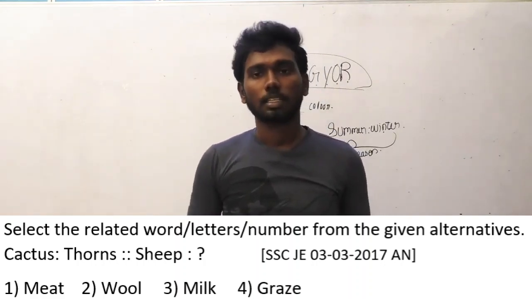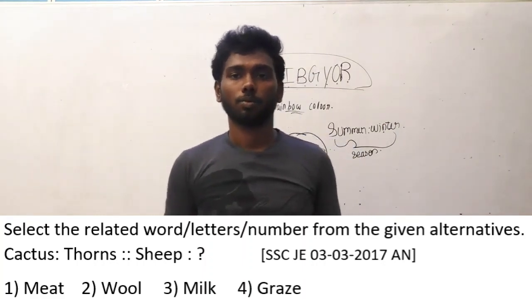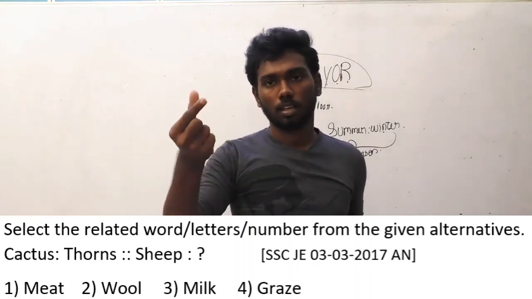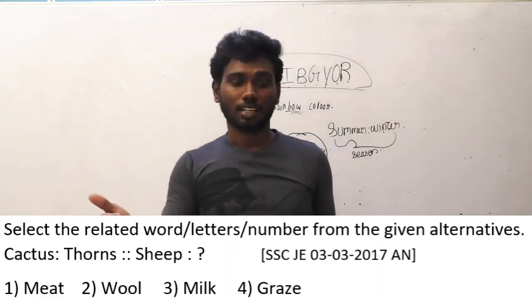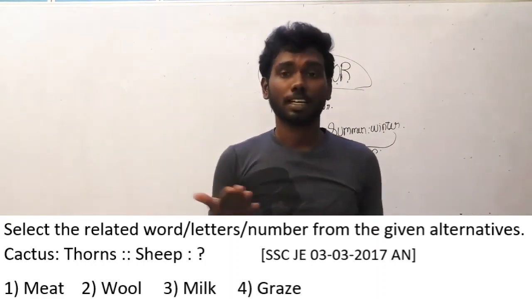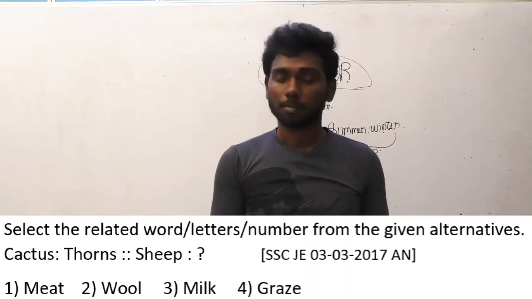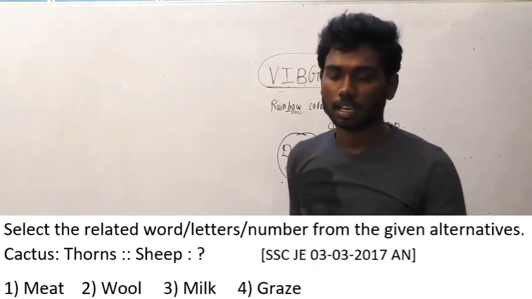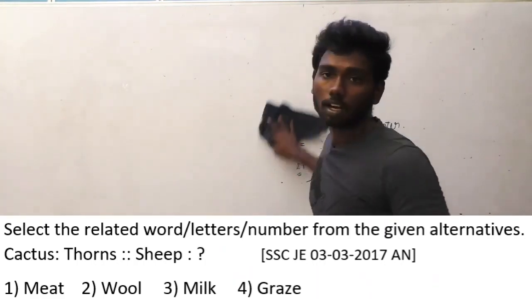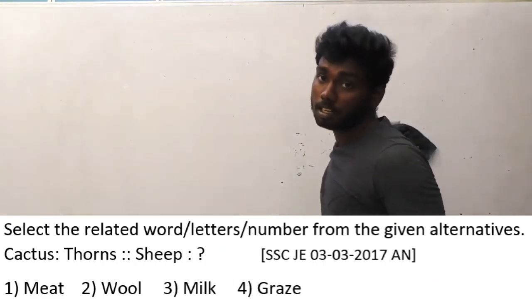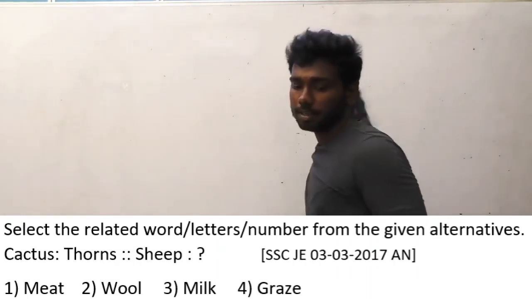You will obviously think that if you cut a cactus plant, you get thorns from that. Thorns means the sharp things which are placed in the skin of the cactus plant. So you think from sheep you can get meat, from sheep you can get milk, from sheep you can get wool. Three options can follow each other. You are thinking which will be the correct answer. You can obviously try to guess the answer. If three things are following the logic, obviously that is not the logic. So you have to think in a different way.